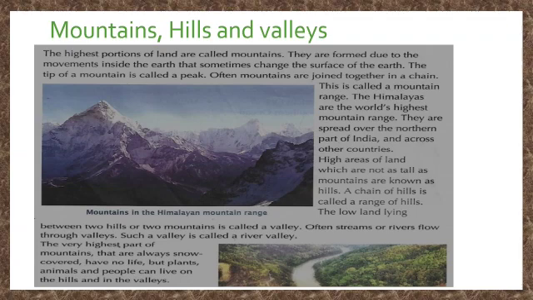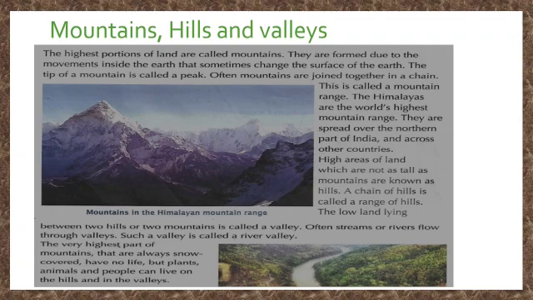The low land lying between two hills or two mountains is called a valley. Often streams or rivers flow through this valley. You can see in the picture how the stream or river is flowing through the valley. Such a valley is called a river valley.